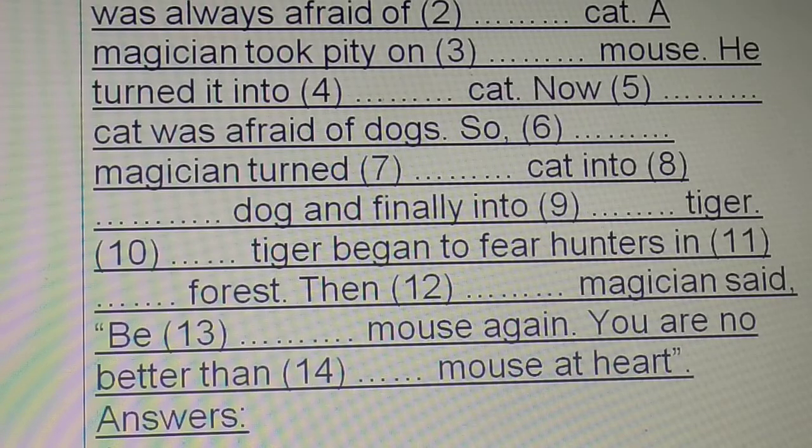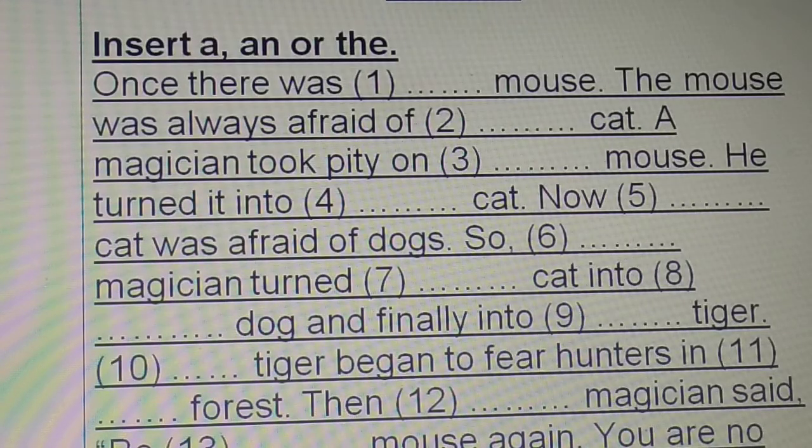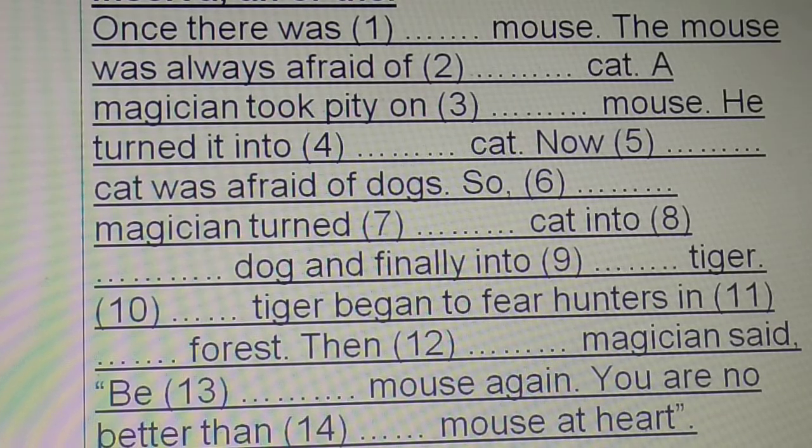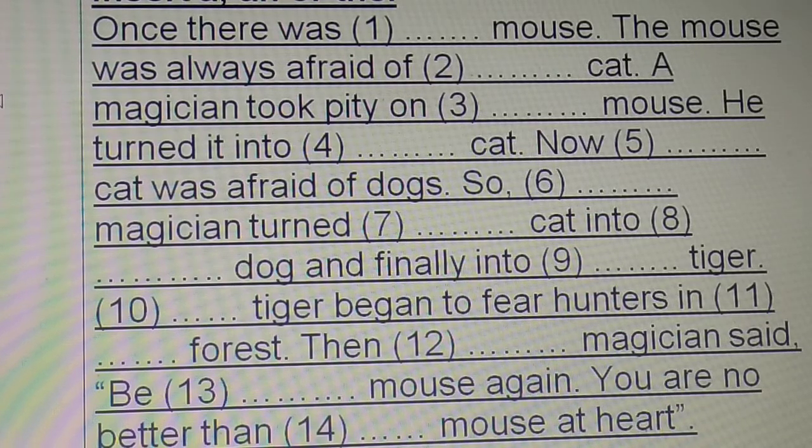So, how many blanks? 14 blanks. Once again, have a look at the question. So, there are 14 blanks, children. Yes, so 14 blanks. Okay. There's a question there that you can see. Come on, I'm waiting for you to answer the question. Hurry up, children. Come on, very easy. Okay, have you completed writing the answers?